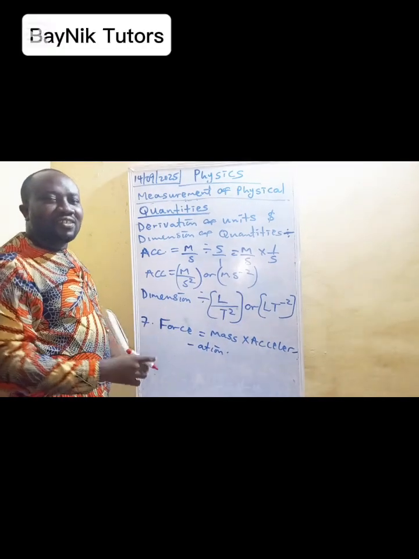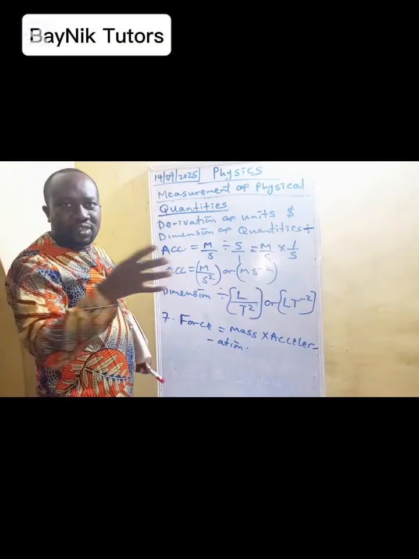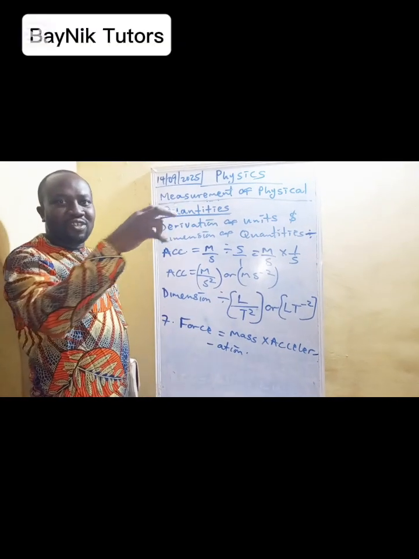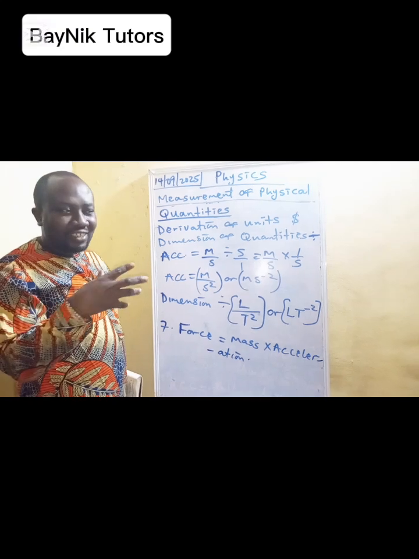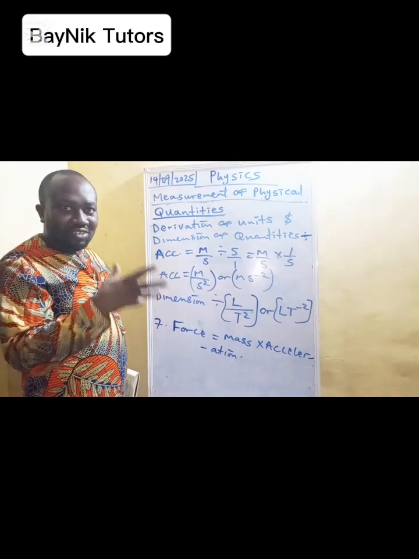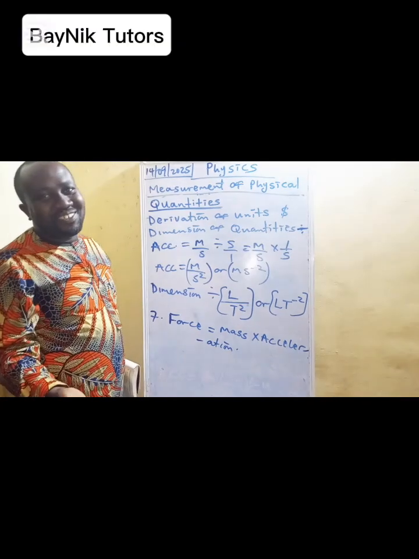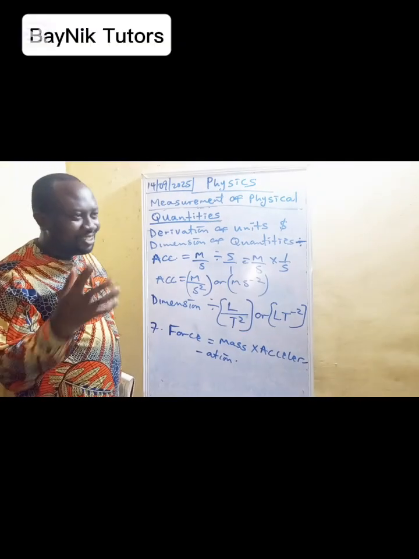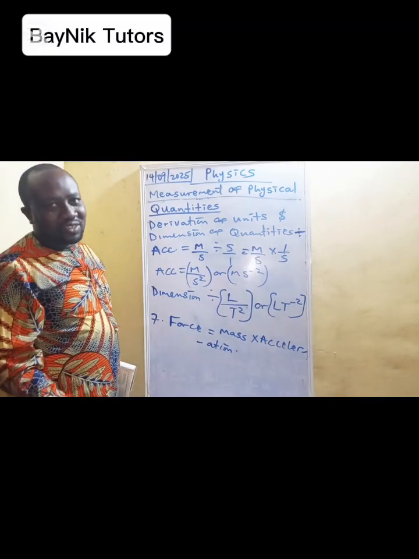Mass is a fundamental quantity. Acceleration is a derived quantity; when we open acceleration, we find velocity over time. So you can see the way it is interconnecting. There is a strong bond or interconnection between force, mass, and acceleration. Those are the things you need to understand in physics: how one quantity leads to another quantity.